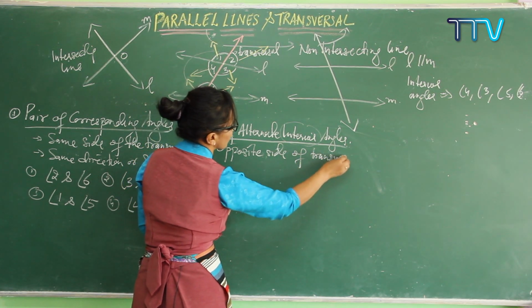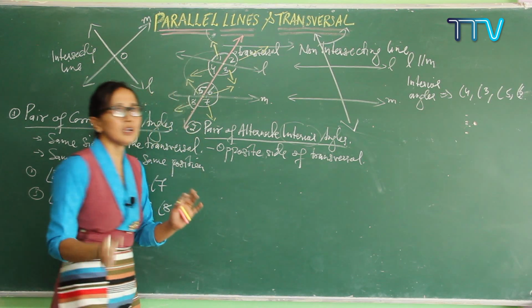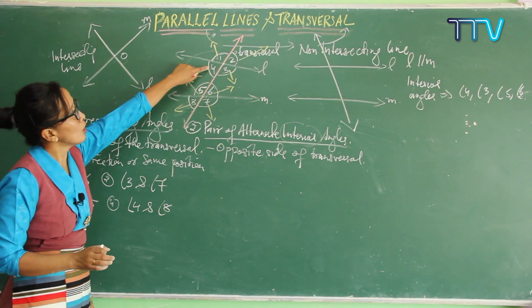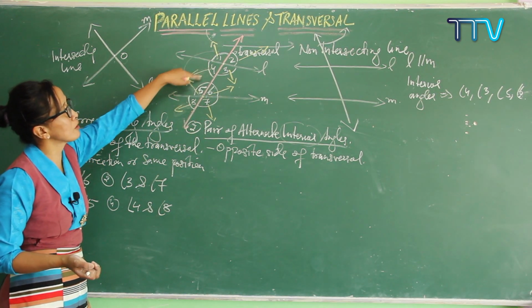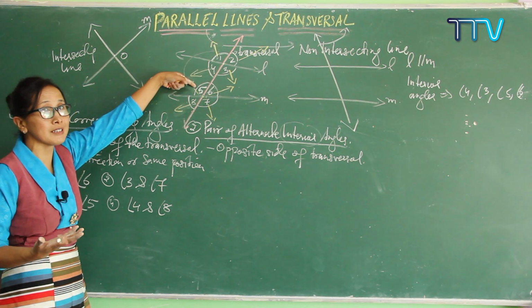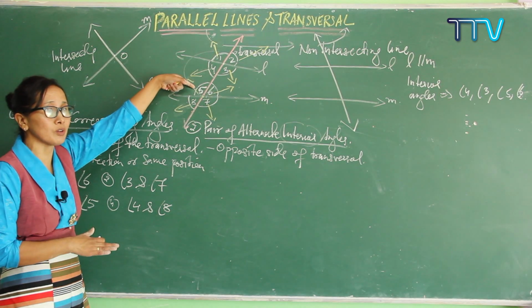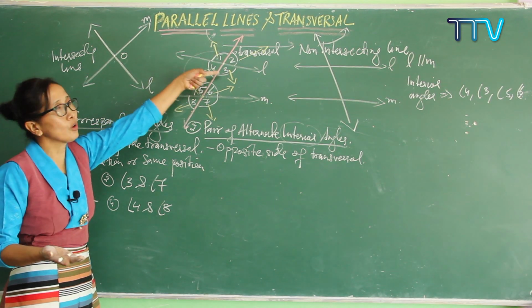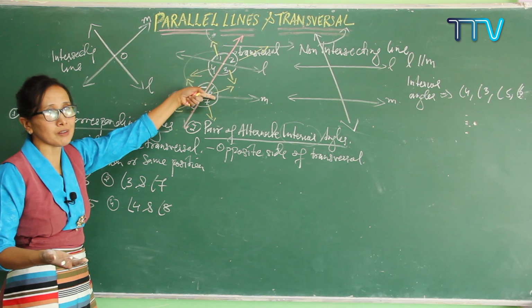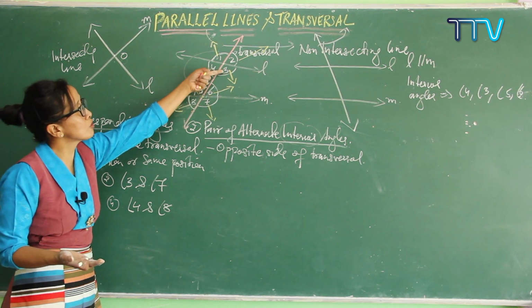First condition, you have to follow this one. These two are on the opposite sides of the transversal. So it cannot be 4 and 5, because 4 and 5 cannot be a pair of alternate interior angles. Why? Because 4 and 5 are both lying on the same side of the transversal. So it can be 4 and 3, or 4 and 7, or 4 and 6. Correct?